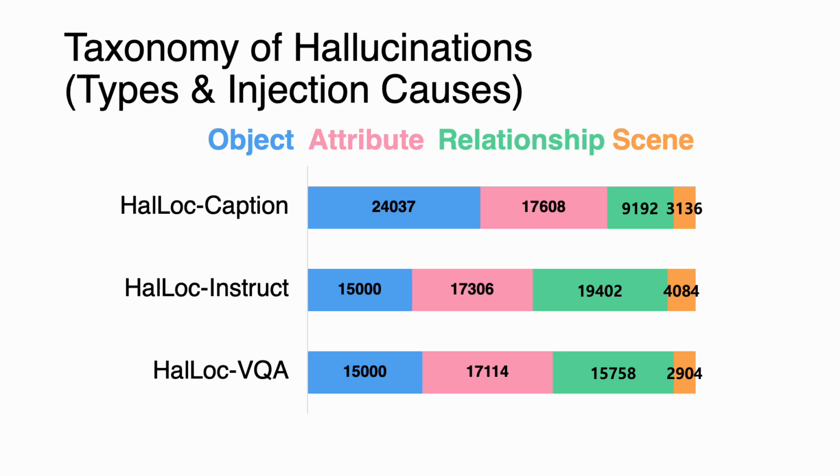We define hallucinations at the token level with four distinct categories. Object, referring to non-existing items like a phantom shower. Attribute, referring to incorrect properties, like saying a shelf is glass when it's wood. Relationship, referring to wrong spatial or action-based links, like a mirror above a sink when there is none. And lastly, scene, which refers to errors in environment, such as misidentifying a kitchen as a bedroom. This granularity allows us to pinpoint exactly what is wrong and why.